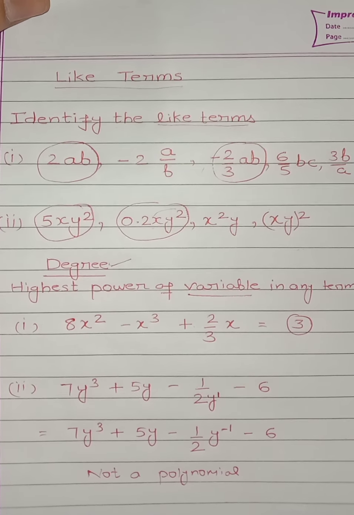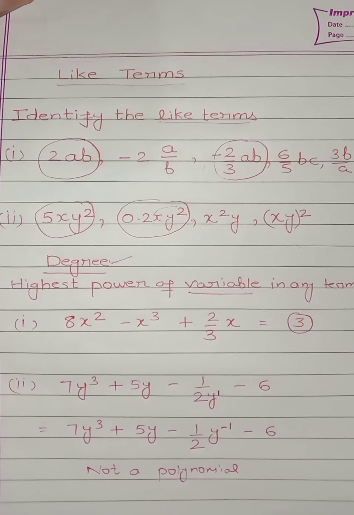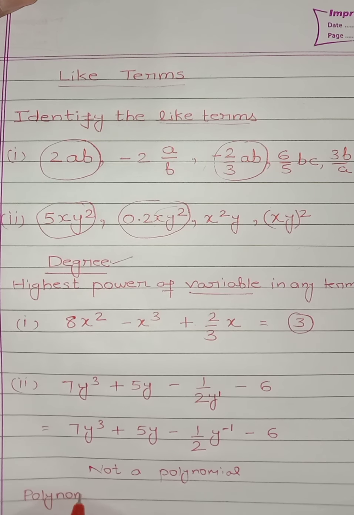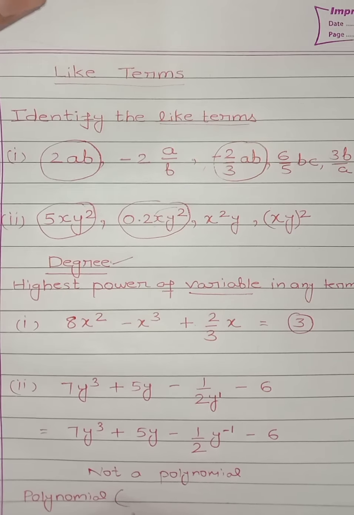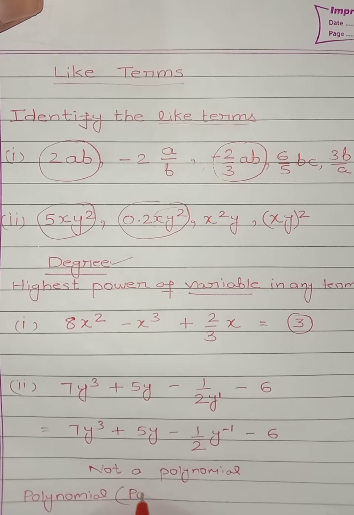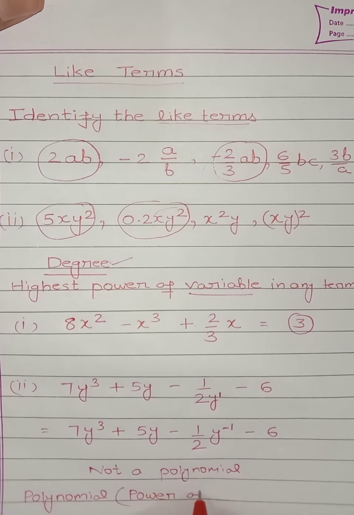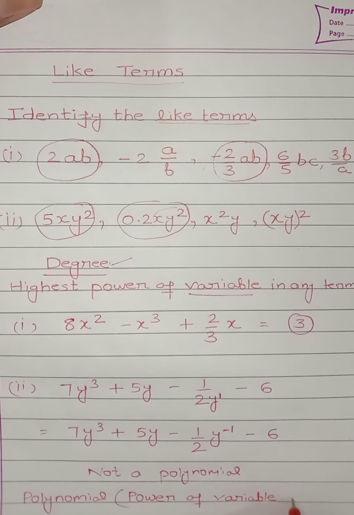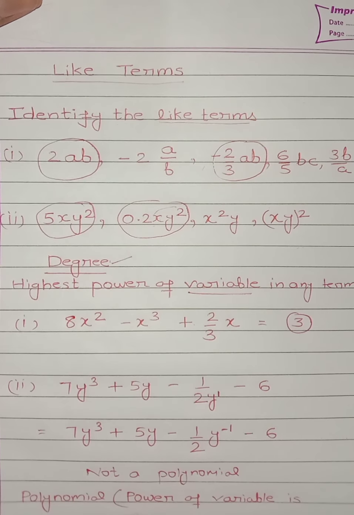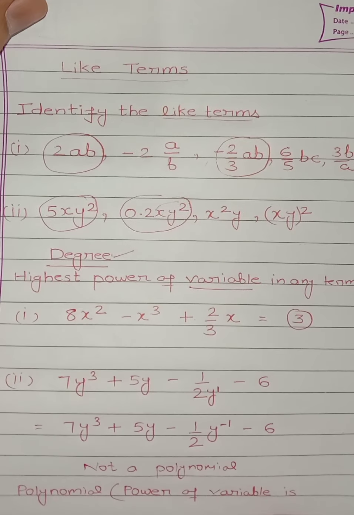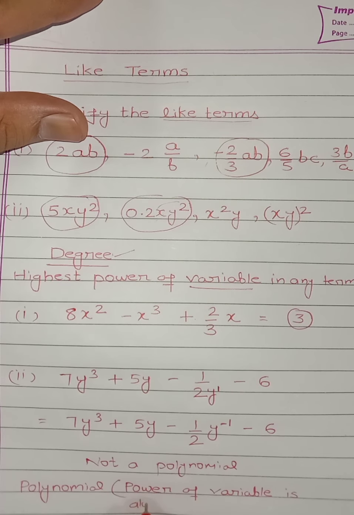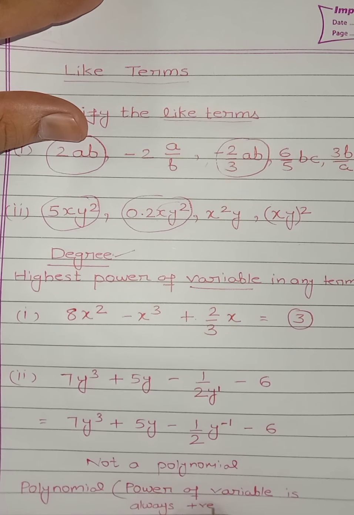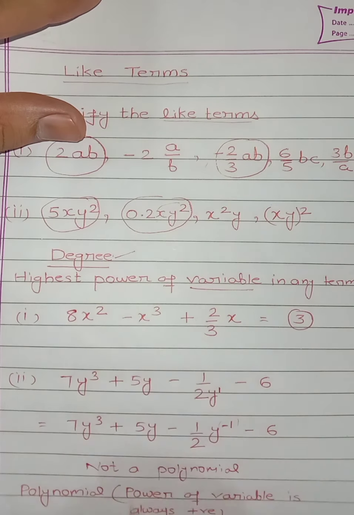Why it is not a polynomial? Some are thinking this also. So see, what do you mean by polynomial? Polynomial means power of a variable is always positive. Power of variable is always positive. Can't find degree here.